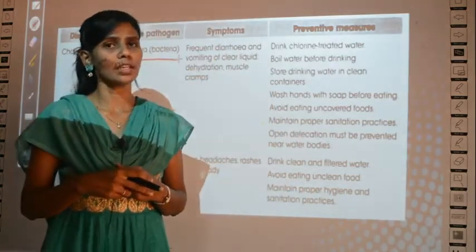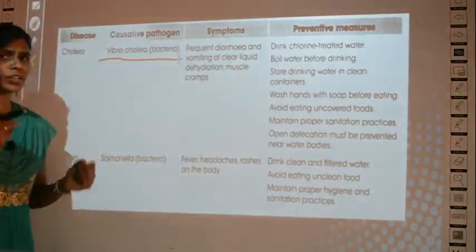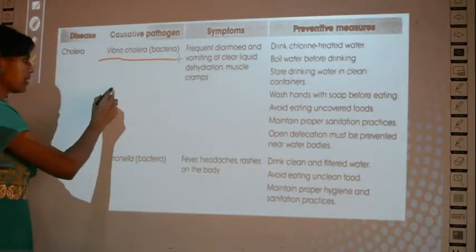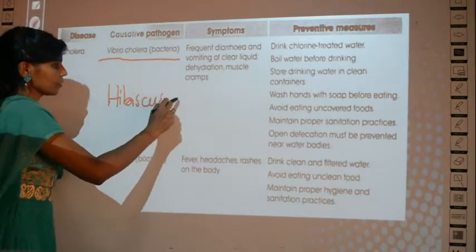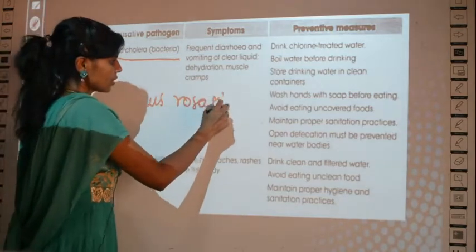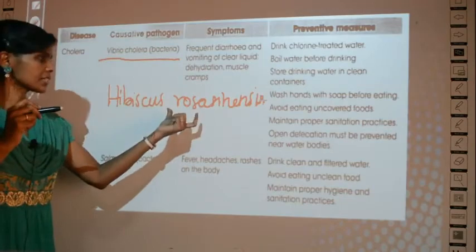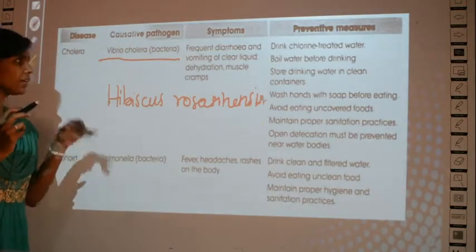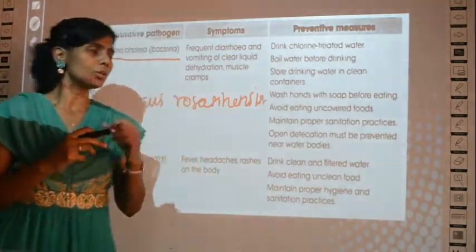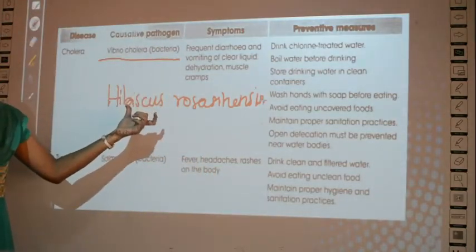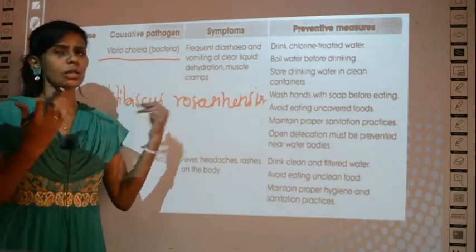Whenever you write the name of, say for example, shoe flower or hibiscus flower, you write hibiscus rosa sinensis. You start with a capital letter and the next word is in small letter. Similarly, for naming microorganisms, for naming bacteria also, you have to follow the same nomenclature that you apply for botanical or zoological nomenclature.